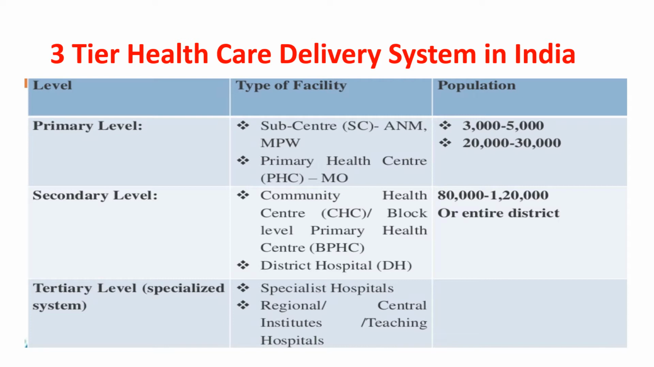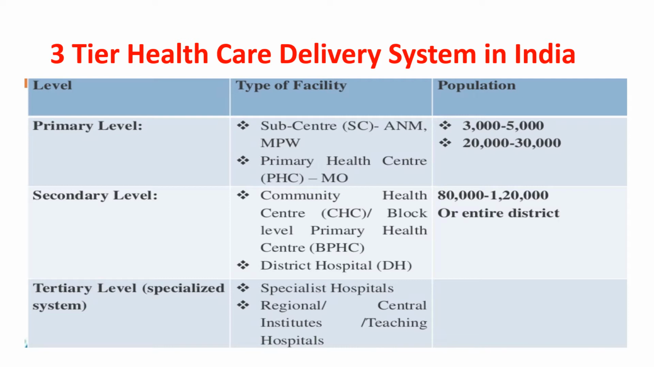So coming to the primary level, the types of facilities here are the sub-centers and the primary health centers. The sub-centers are manned by the auxiliary nurse midwife or ANMs and the multi-purpose workers, that is the MPWs, and they usually cater to a population of 3,000 to 5,000. The lower side is for those areas which are inaccessible, hilly or tribal areas. The primary health centers are manned by the medical officer as well, that is the MOPHC.